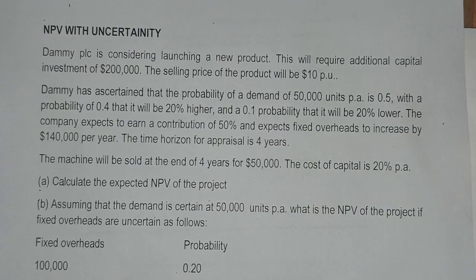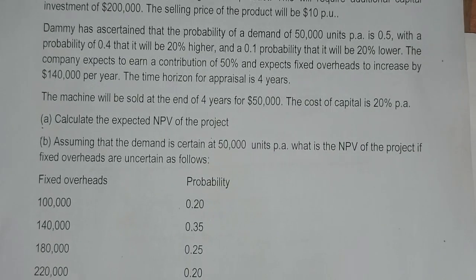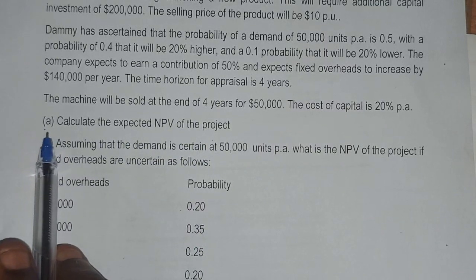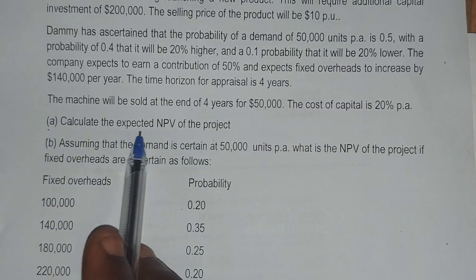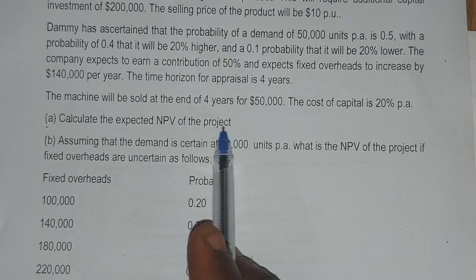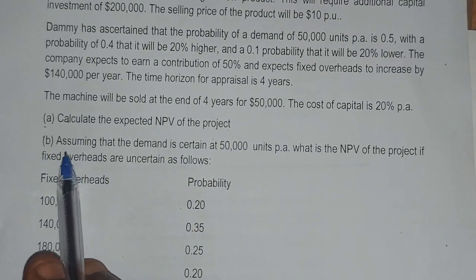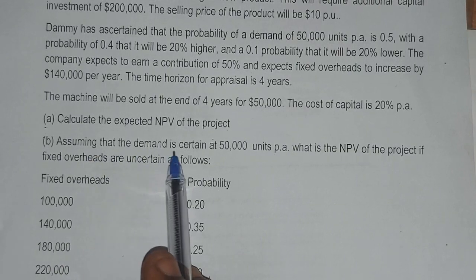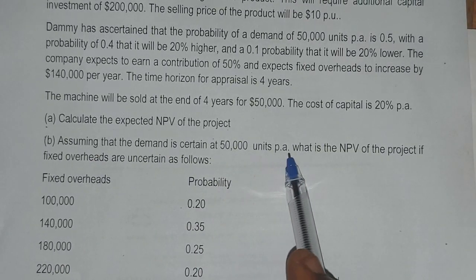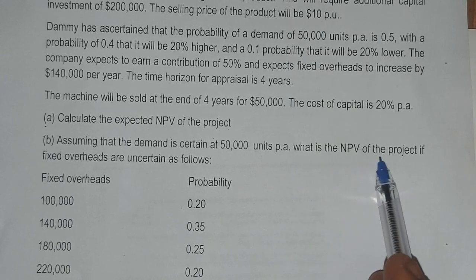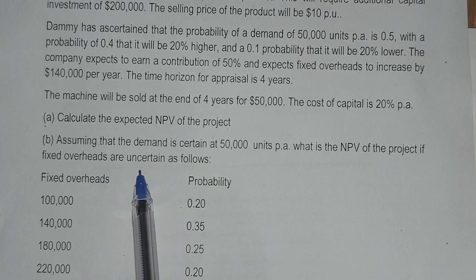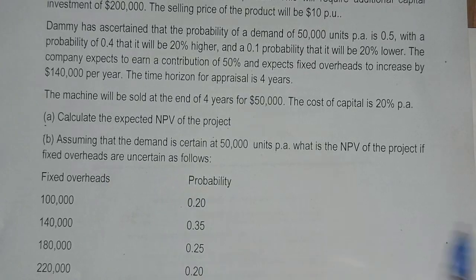All right, now like I always advise, start from the requirement. The requirement says to calculate the expected net present value of the projects. Then part B says that assuming the demand is certain at 50,000 units per annum, what is the net present value of the projects if fixed overheads are uncertain, as follows.